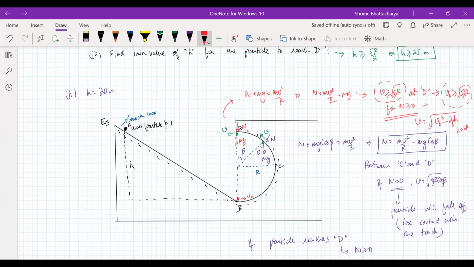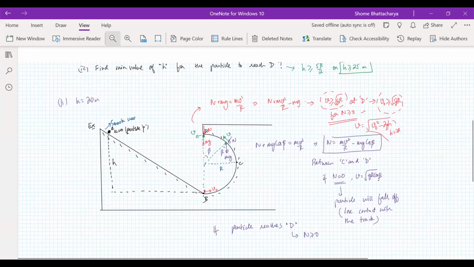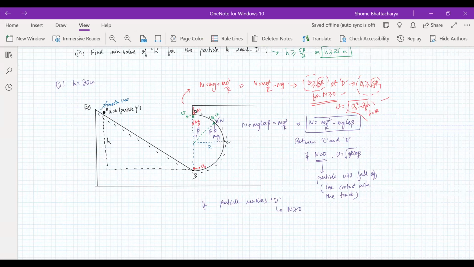When you substitute that, you'll see the relation. So basically we have v square is equal to v naught square minus 4gr. This is the condition that we have.